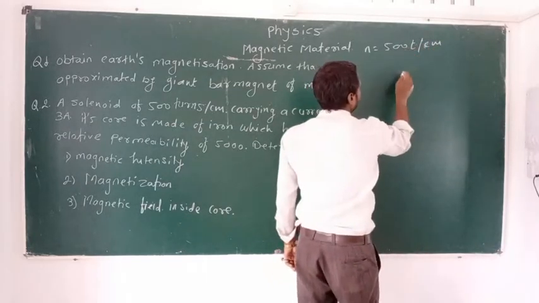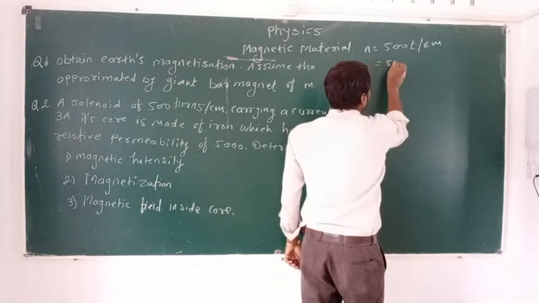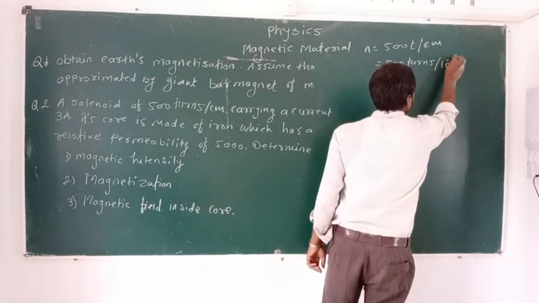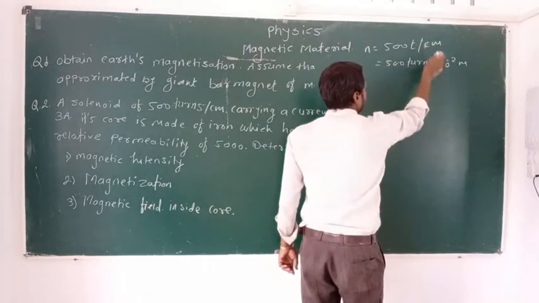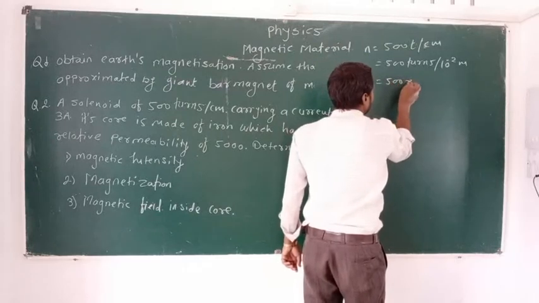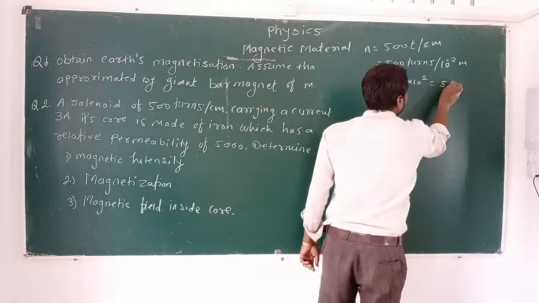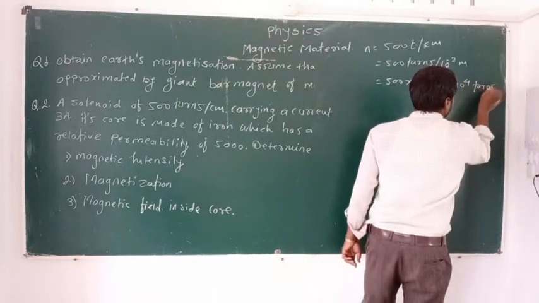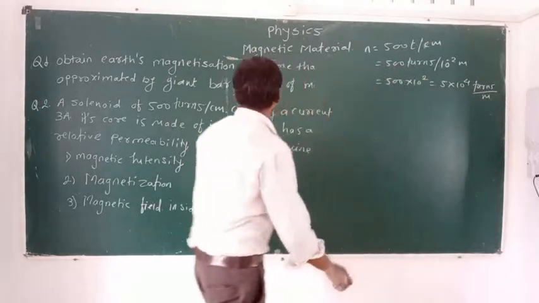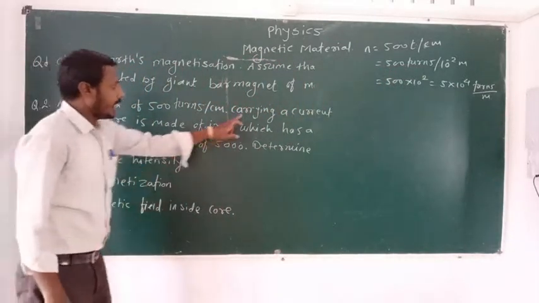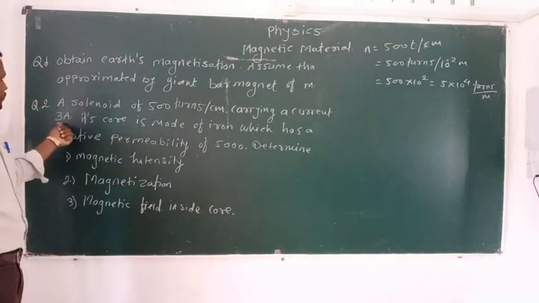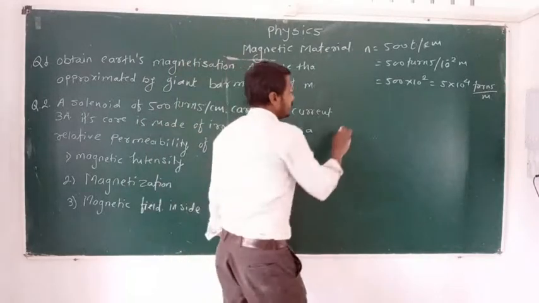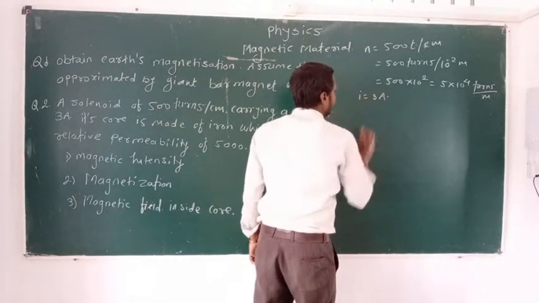Converting into the meter, we can write 500 turns per centimeter, that is 10 raised to minus 2 meter. 10 raised to minus 2 goes upward, so 500 multiplied by 10 raised to 2 is equal to 5 multiplied by 10 raised to 4 turns per meter. Now the next: carrying a current of 3 ampere. That is, 3 ampere current is flowing through that solenoid. That is I is equal to 3 ampere.